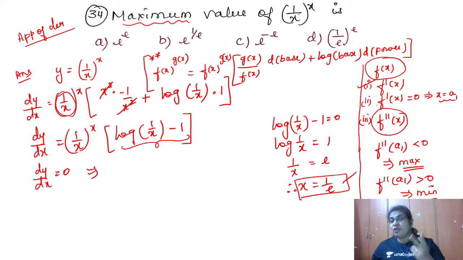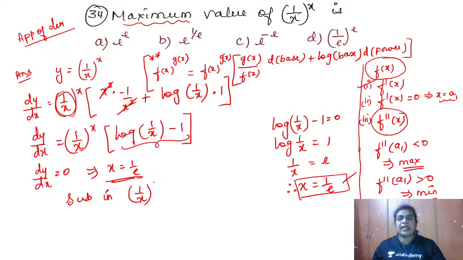Suppose there were more than one critical point, then you would have a problem deciding whether to take the second derivative or not. Now you have only one critical point. Go ahead. So therefore you are getting x is equal to 1 by e. Substitute this in the main equation, in 1 by x whole power x. That will give us the maximum value.